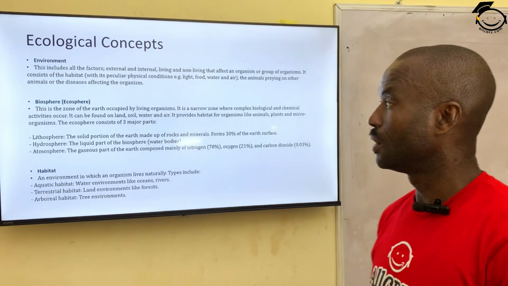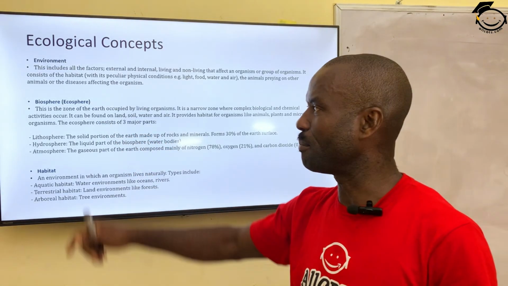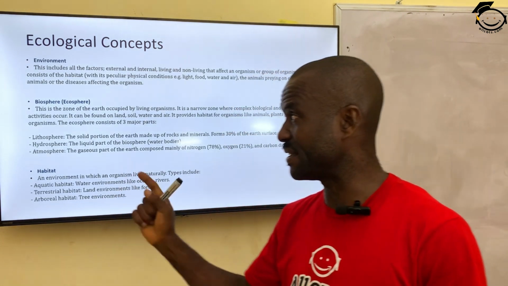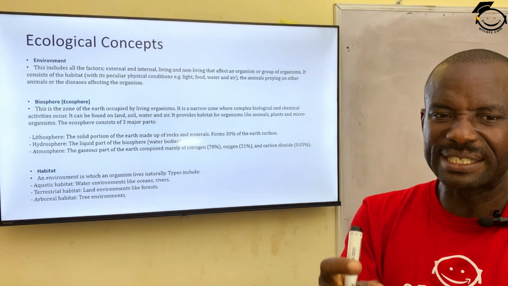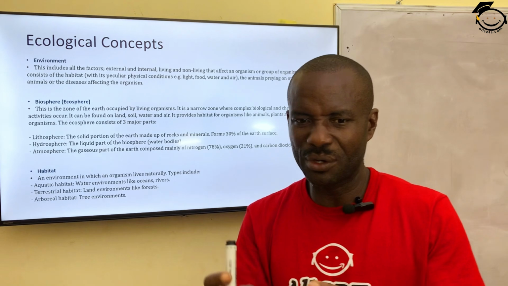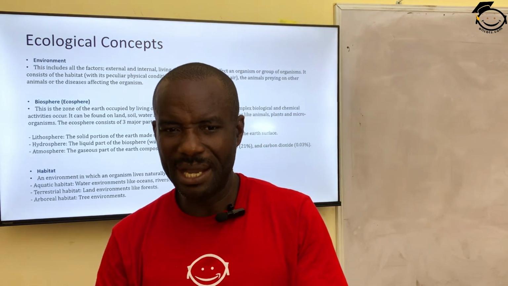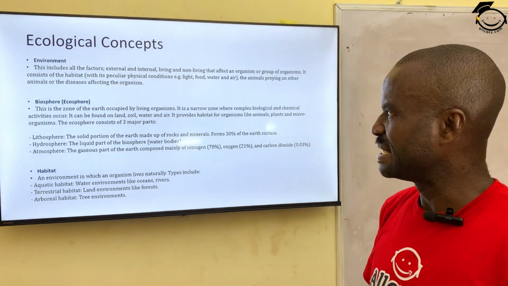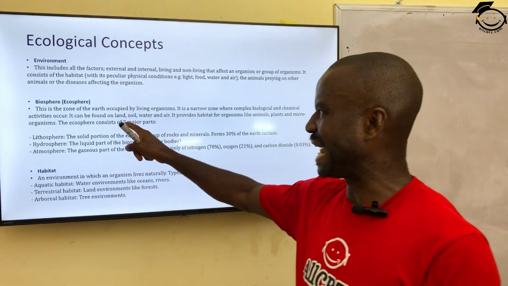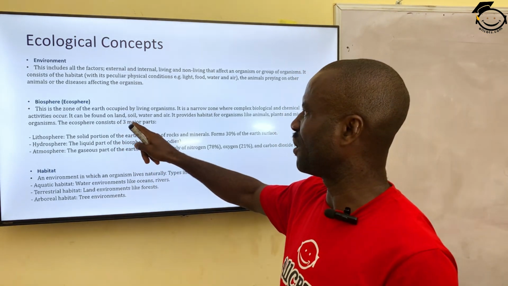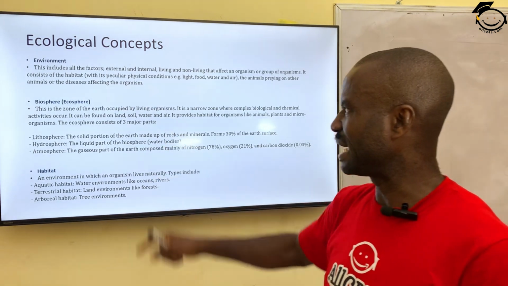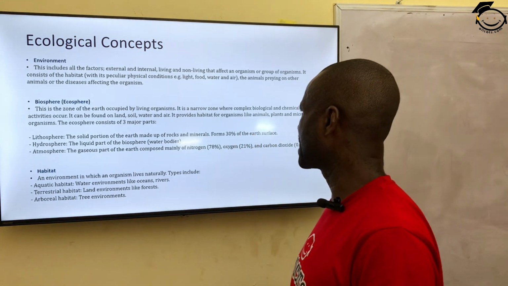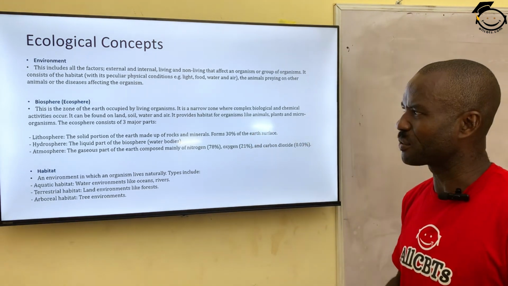Okay. The second concept here is called biosphere. Bio means life, meaning only life occurs in this area. It's an area where we find living organisms. And when we say living organisms, we mean plants, animals, and microorganisms. They occur in this area of the earth. So these organisms can be found on land, on the soil, in water, even in the air. It provides a habitat for organisms like animals, plants, and microorganisms.